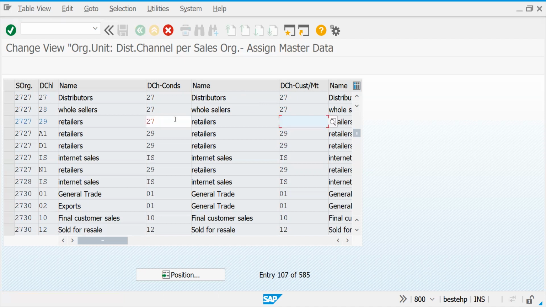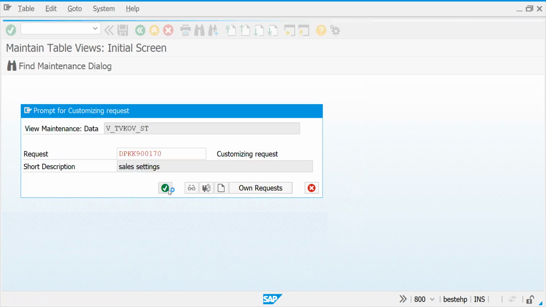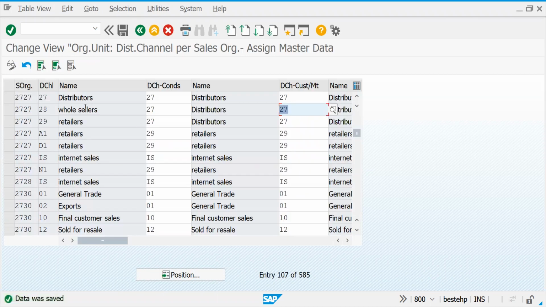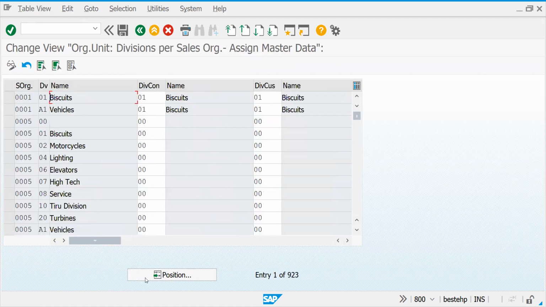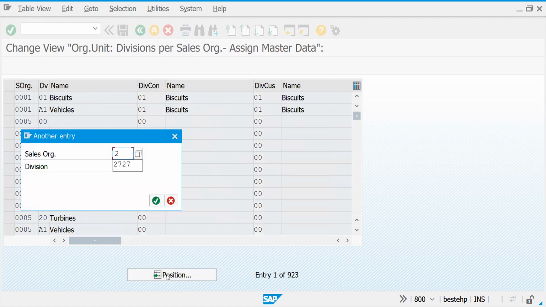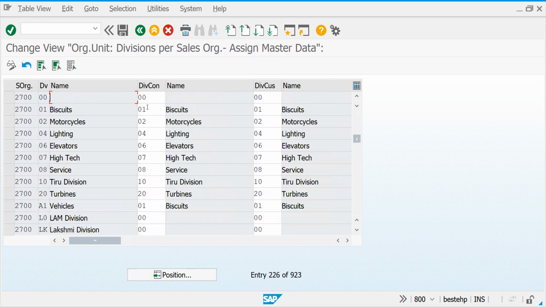That means if I create any new customer now, I can use it as a wholesaler or retailer also. Let's go back. In a similar way, you have a common division. Common division means if you have multiple divisions, you can use it, but we don't have such a scenario. Let's try to keep it.